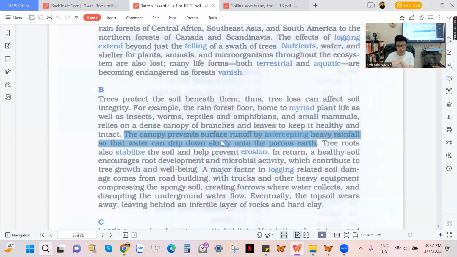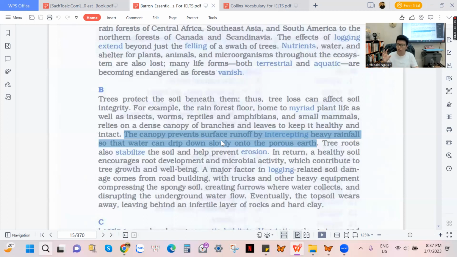The surface of the soil or the soils is not going to be washed away because of the heavy rainfall dropping. So if we don't have trees and the heavy rainfall occurs, for example, the water drops very hard and very heavy from the high sky onto the ground.